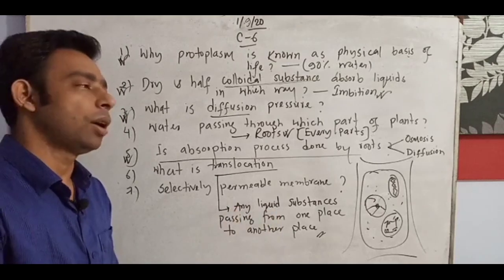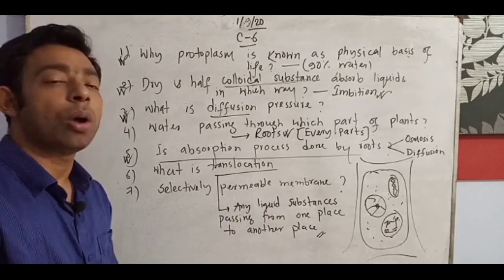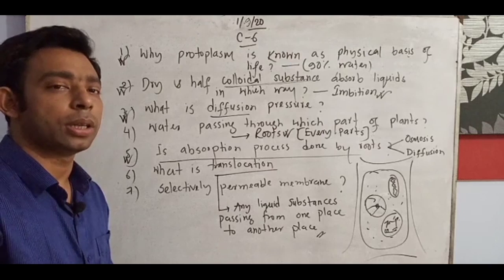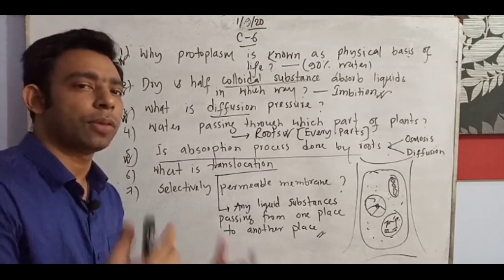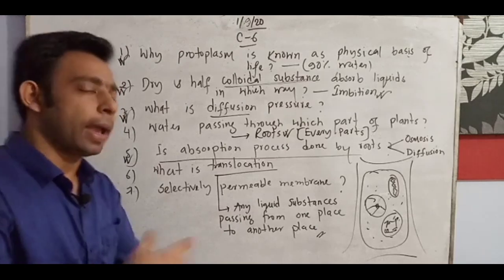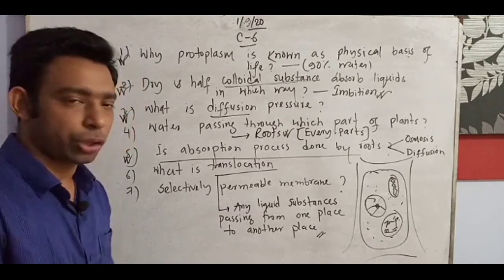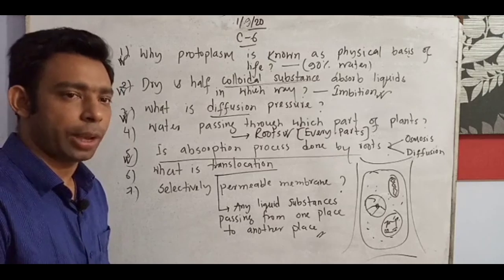And the cooking house, the chloroplast in the leaves, also uses that water for producing food by the photosynthesis process. Translocation is anything passing from any part of the plant to another part.